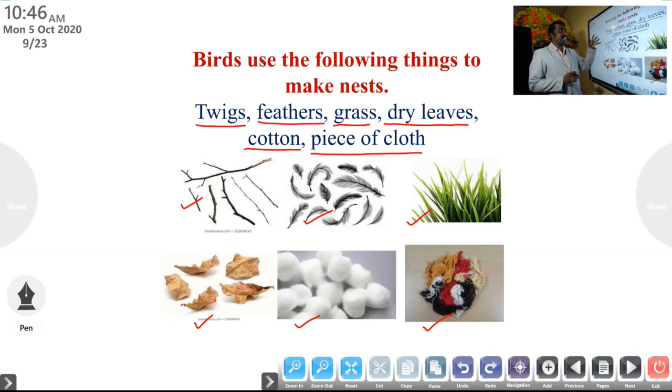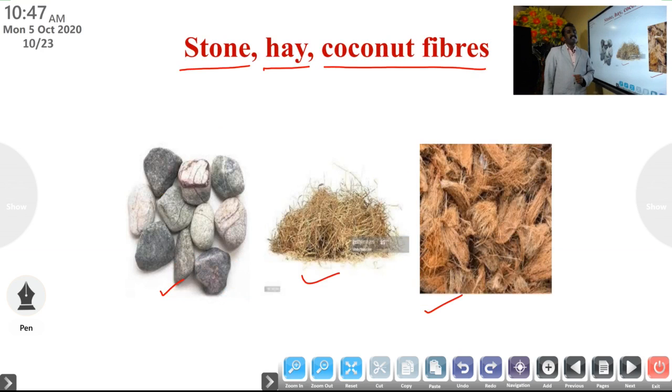Birds use the following things to make nests: twigs, feathers, grass, dry leaves, cotton, pieces of cloth, stone, hay, coconut fibers, etc. So birds use these things to make their own nests.